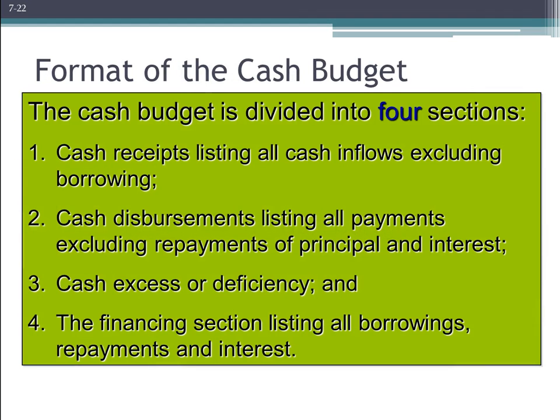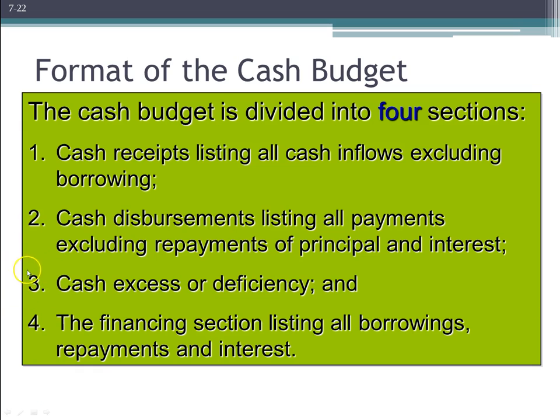Cash budget is divided into 4 main sections. Cash receipts, that's money coming in. Cash disbursements, which is money going out, and all we care about is actual payment of cash, not necessarily expenses like depreciation and amortization. Look out for those. Those are key hints for the homework and for the exam. If it doesn't involve cash, it doesn't belong on the cash budget. So that's part 2, cash disbursements.